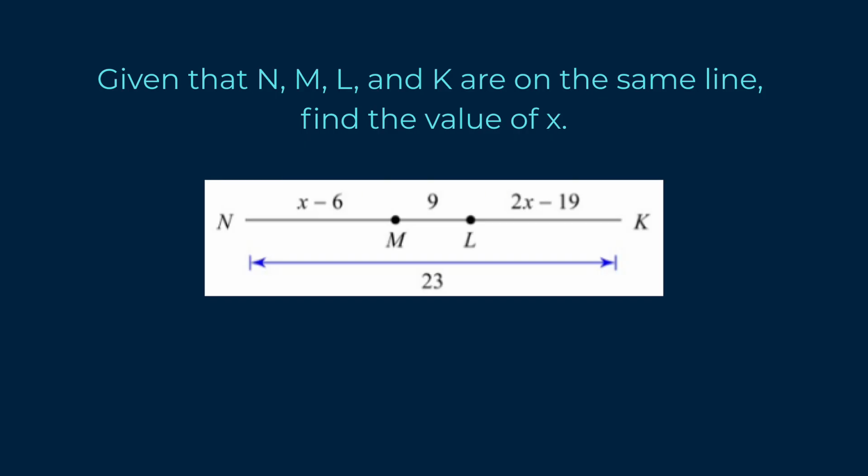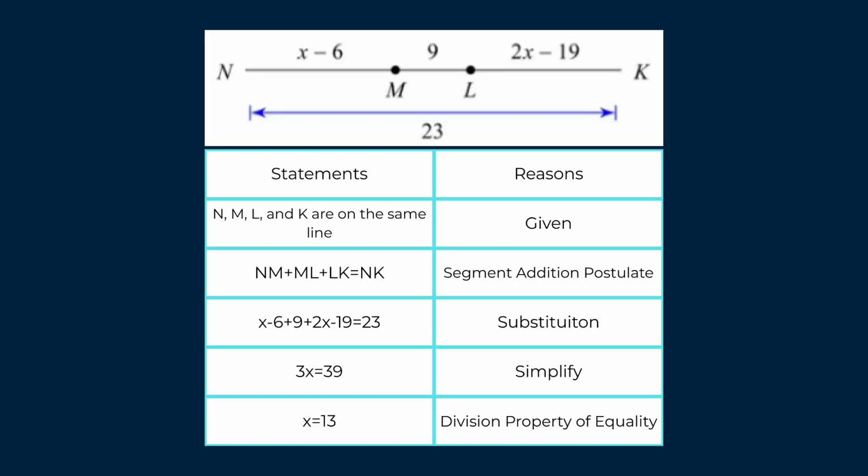So how will we go about solving this? Well, n, m, l, and k are on the same line, and the whole segment is the sum of its individual parts. So we could say that nk equals nm plus ml plus lk, and then substitute all of the values.